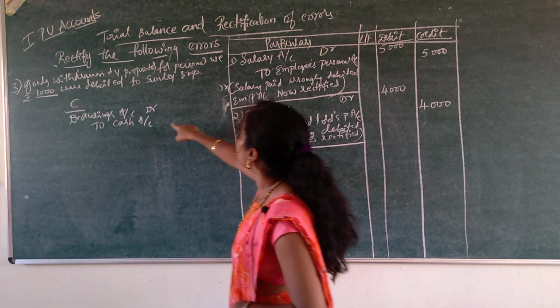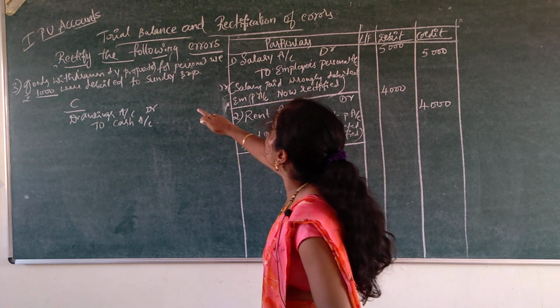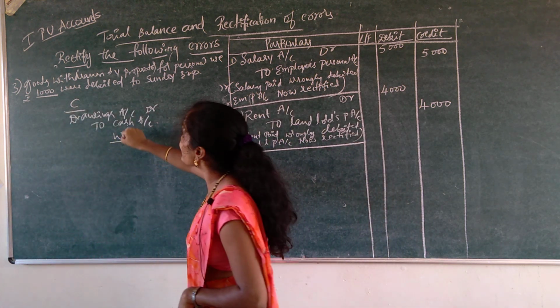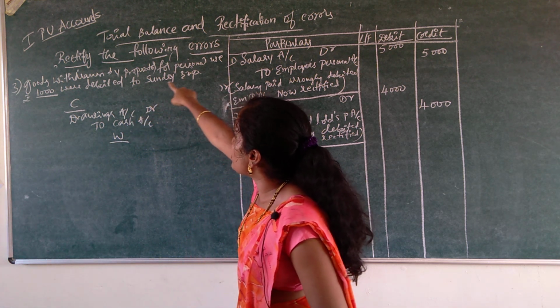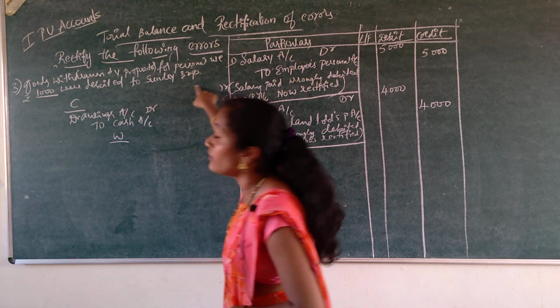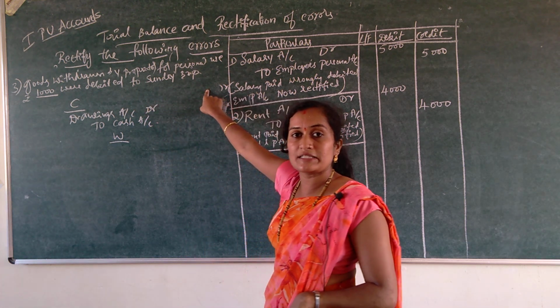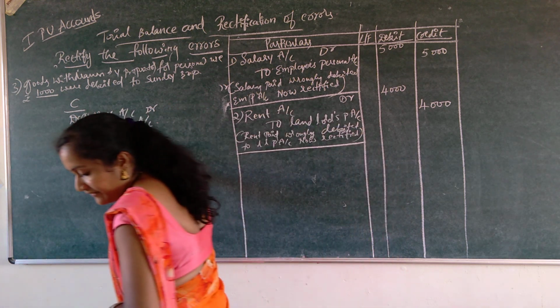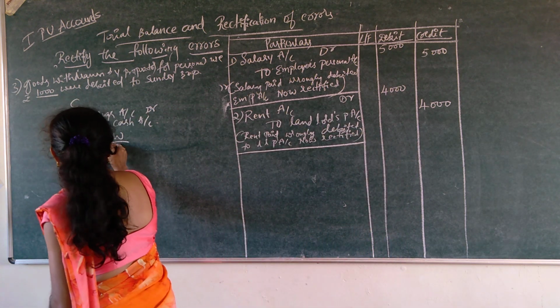Drawings account debtor to cash account. This is the correct entry, and what is the wrong entry? Goods withdrawn by proprietor for his personal use rupees 1,000 were debited to sundry expenses. That account is debited as sundry expenses. So the wrong entry is sundry expenses